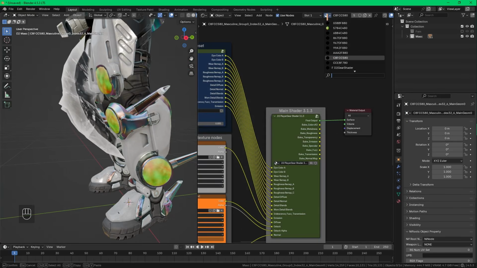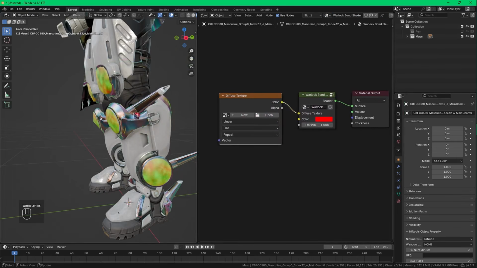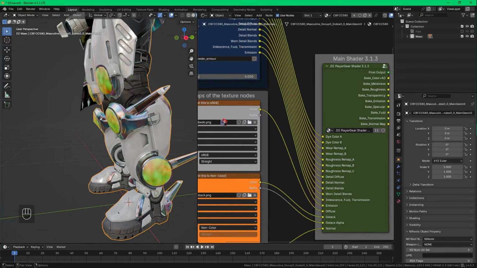Copy the diffuse from the main armor and paste it into the Warlock Bond shader material. Delete the old diffuse texture node that's in there and replace its connection with a pasted one. Now it's bright and emissive, just like how it should be. Check to make sure the material render method is set to blended and you're good.